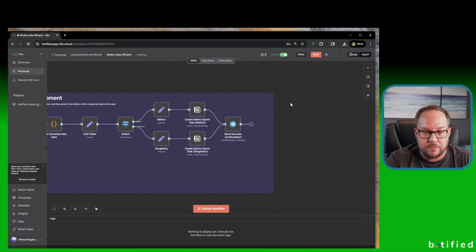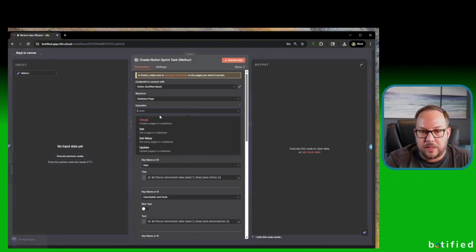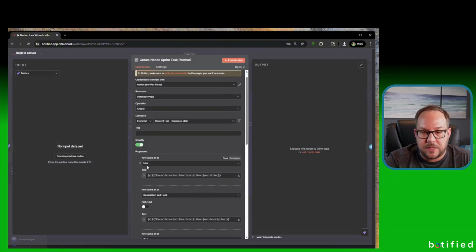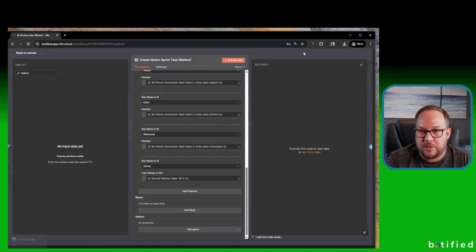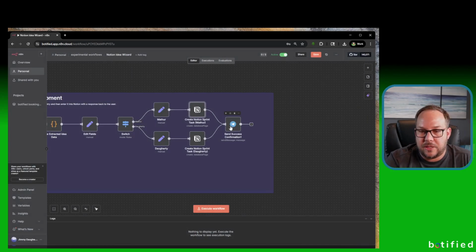If you had 10, 15 users, that would be a crazy workflow to set up. There would be other ways you can accomplish that, but this is the way I did it. It was the quickest way without using some kind of table or database. So this path goes down and it's set up so it can set up the idea, input the description, what platform it's in, and so on and so forth. And then lastly, it ends up with a success confirmation.